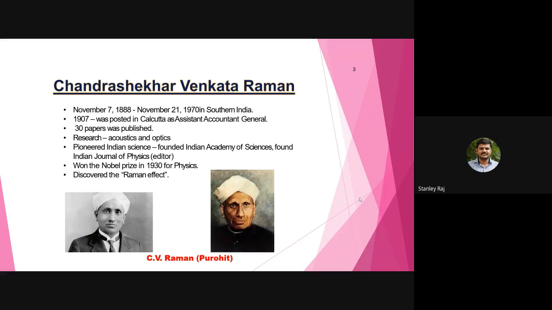But he laid the seed for the Nobel Prize: how to achieve it, how to think about a problem, and how to find a solution for a problem.